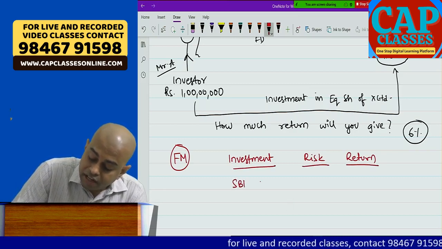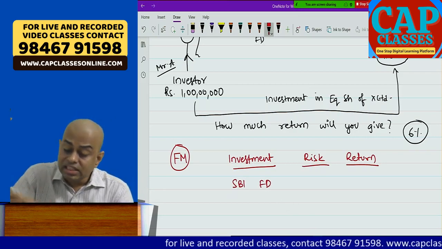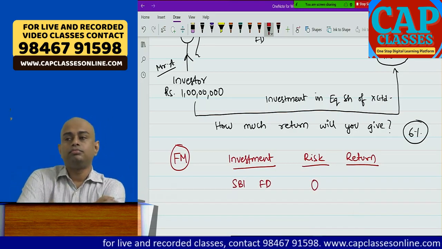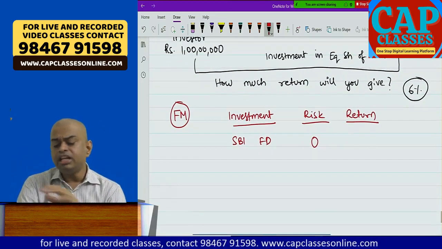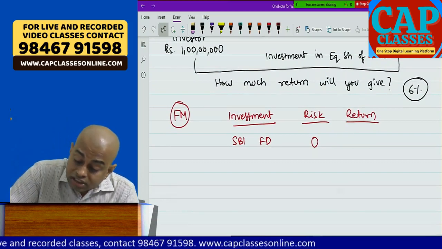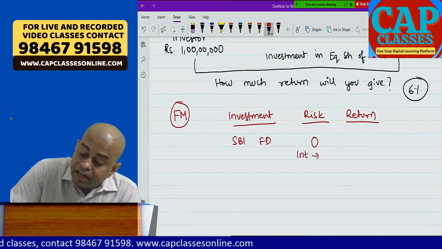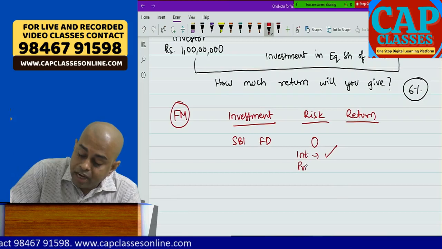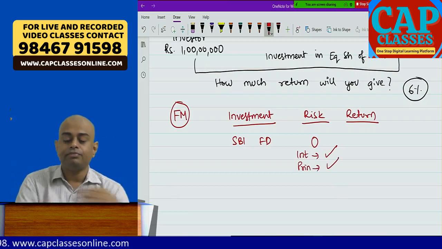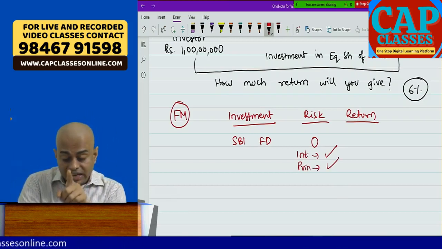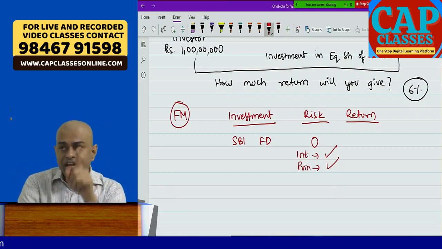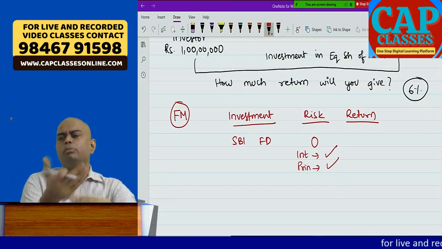State Bank of India fixed deposit. My risk is absolutely zero. Why? Because the interest is predetermined and safe. The principal amount is predetermined and safe. I know I get 6%. I know that at any cost my 1 crore rupees will come back to me.